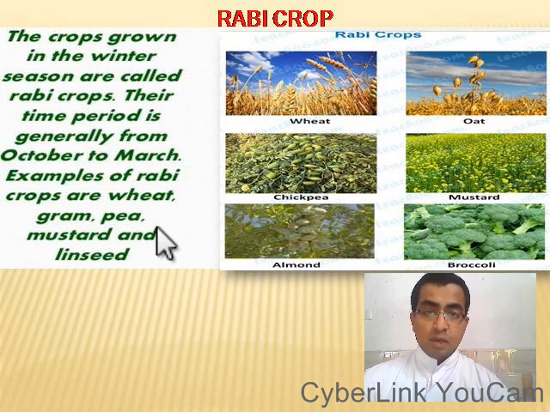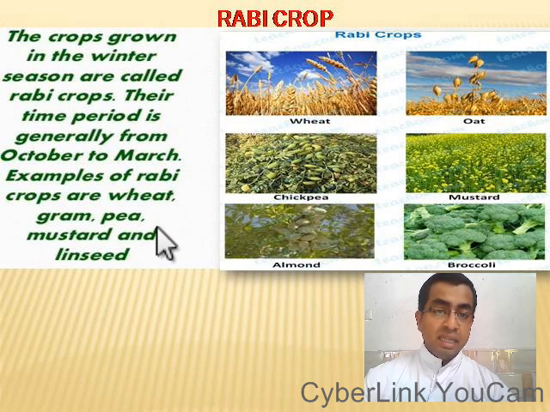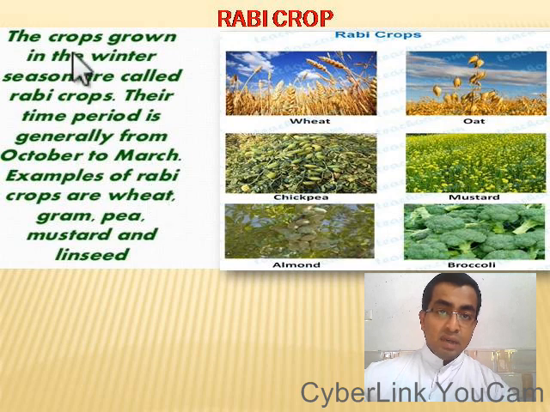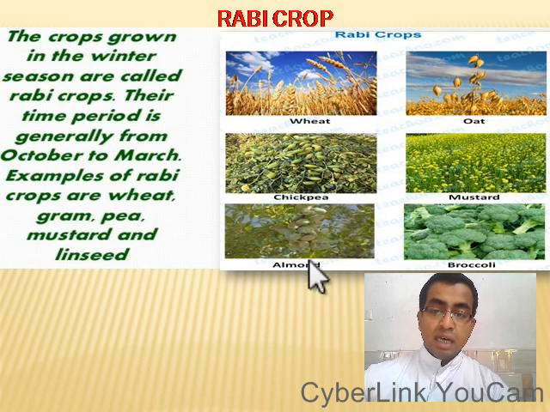What are Rabi crops? The crops grown in the winter season are called Rabi crops. The time period is generally from October to March. The examples are wheat, gram, pea, mustard, and linseed. Wheat, oat, chickpea, mustard, almond, broccoli.